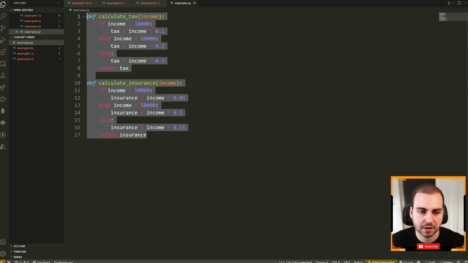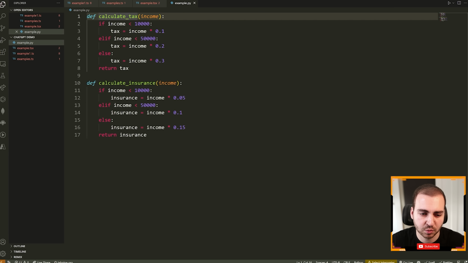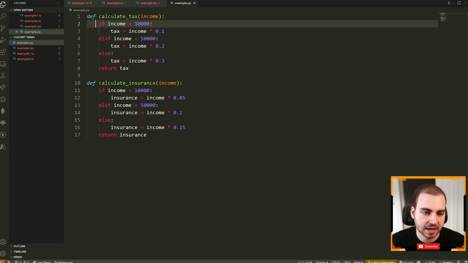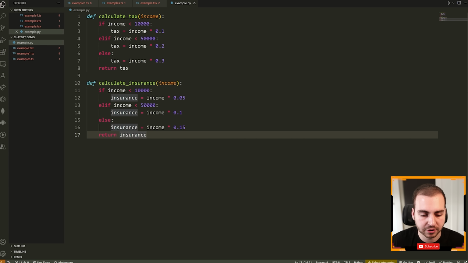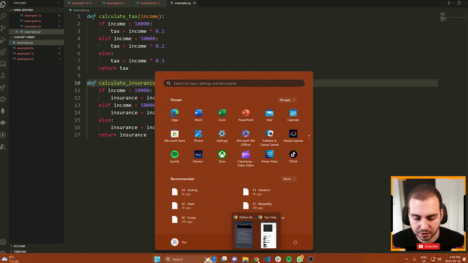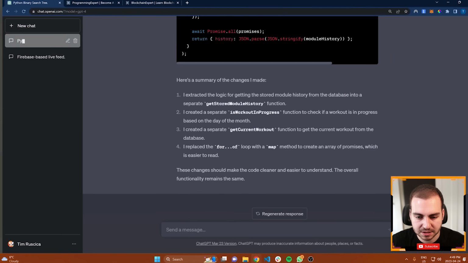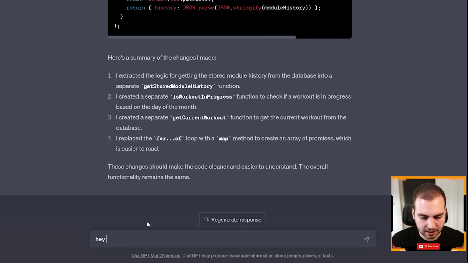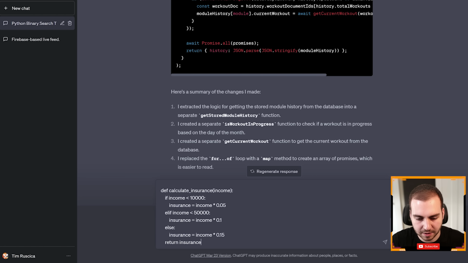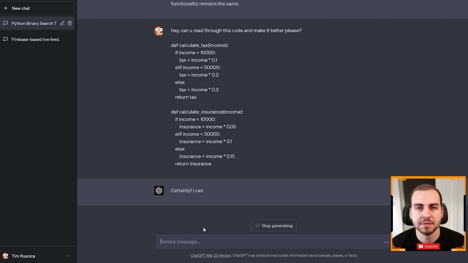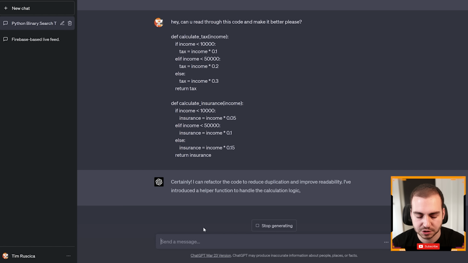So let's start with this Python one where we're calculating some tax and then we're calculating some insurance, and we're using kind of some similar code here, right? So since we're using some similar code, if I pass this to ChatGPT and I say, hey, can you read through this code and make it better, please? And then I paste this in. It should actually give me a new version now that's going to be refactored to remove the duplication.